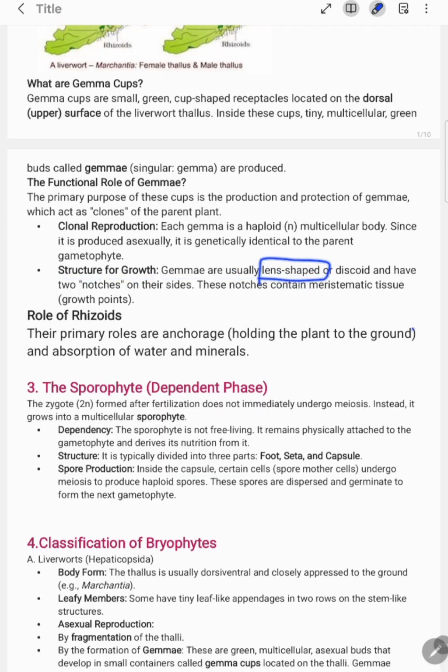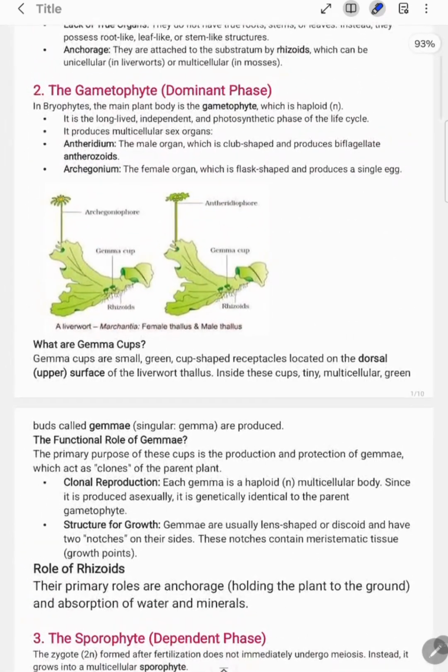और अपार्ट फ्रॉम लेंस शेप दे कैन बी डिस्कॉइड, ओके, एंड हैव two notches on their side. These notches contain meristematic tissue. Now what is the meristematic tissue? एक और बढ़िया सा टर्म आया आपकी नॉलेज में ऐड होने के लिए, meristematic tissue.